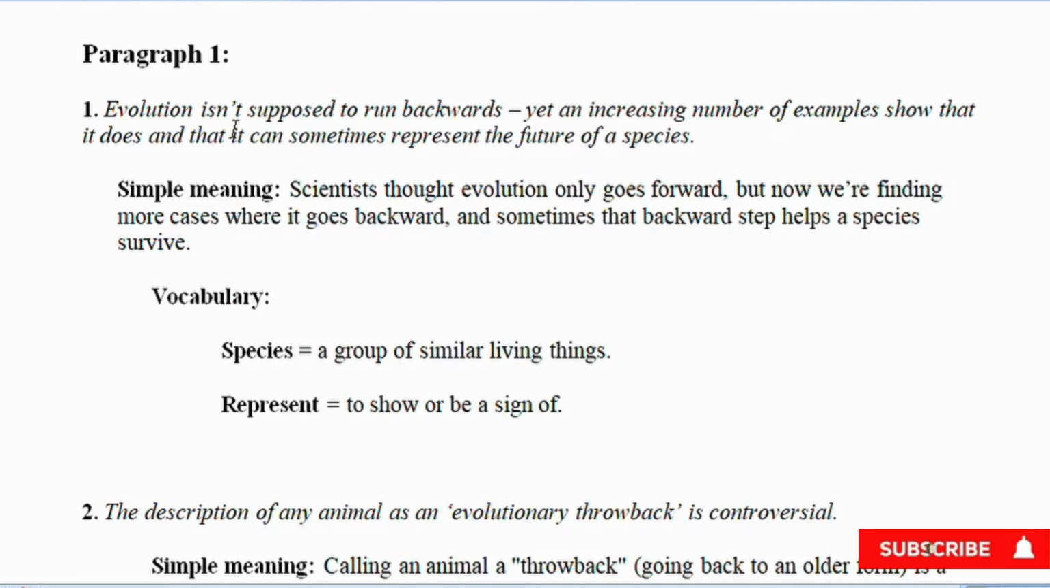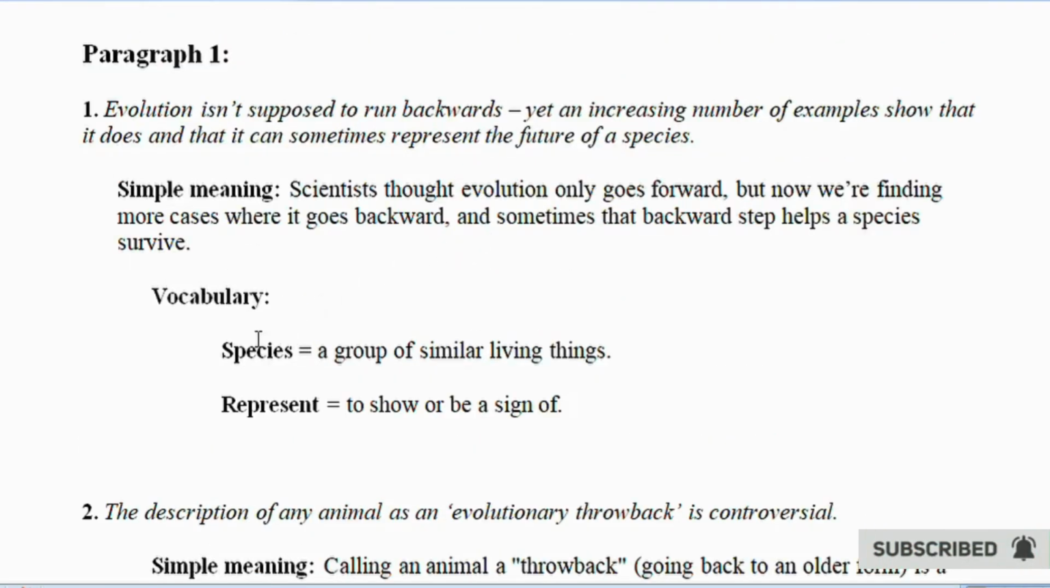Paragraph 1. Evolution isn't supposed to run backwards, yet an increasing number of examples show that it does, and that it can sometimes represent the future of a species. Simple meaning: scientists thought evolution only goes forward. But now we're finding more cases where it goes backward. And sometimes that backward step helps a species survive.